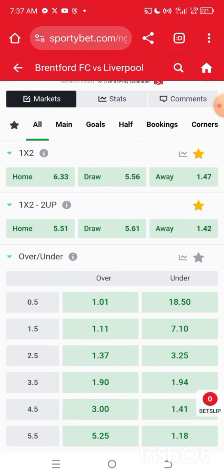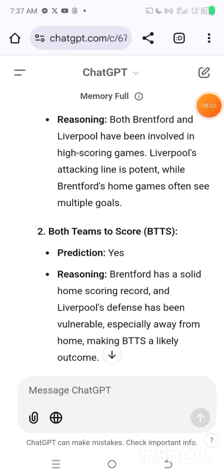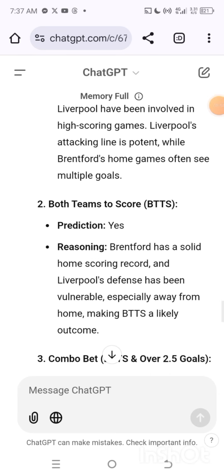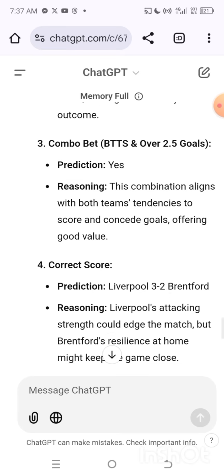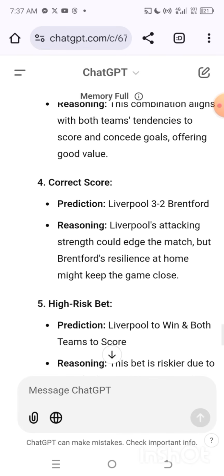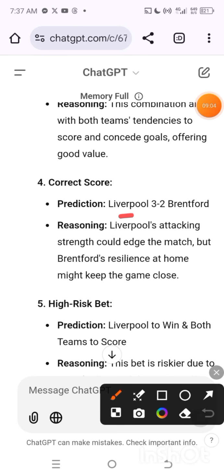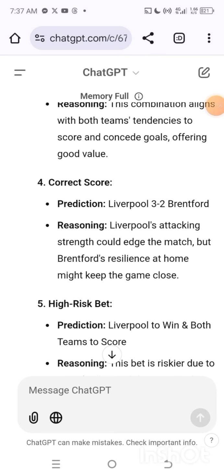So this is how to actually predict games with AI. Now let's go back to our AI to read more. After getting this, we are now sure that these teams can play over 2.5 goals, and you can read the next one and make your own prediction for yourself. So you can see Liverpool 3-2, the correct score prediction, right?